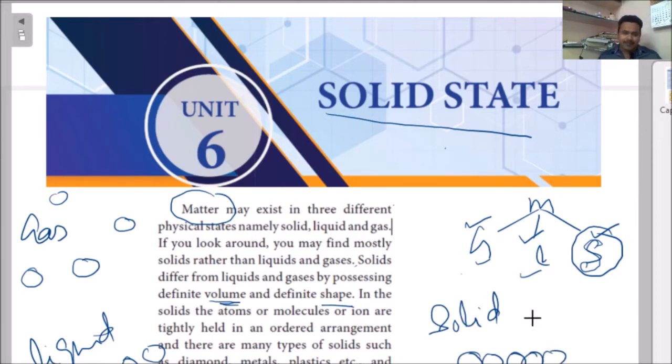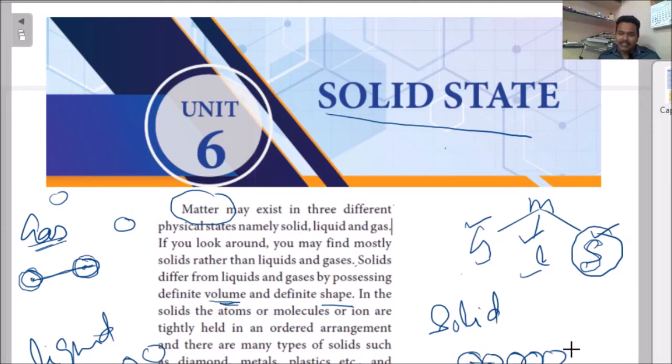Interatomic distance means the distance between one atom's center and another atom's center. This distance is called interatomic distance. In a gaseous state, the interatomic distance is more. In a liquid state, the interatomic distance is medium. In the solid state, the interatomic distance is very less, because their arrangement is very tight.